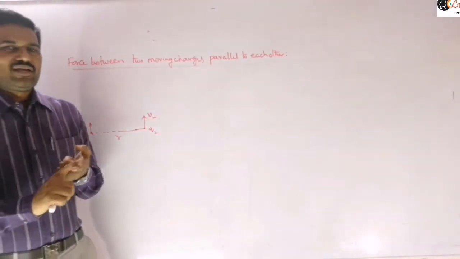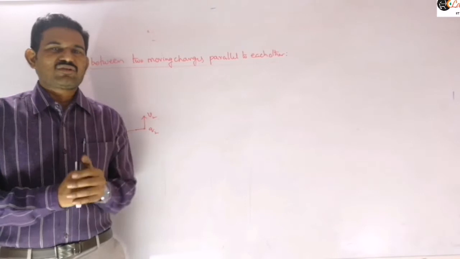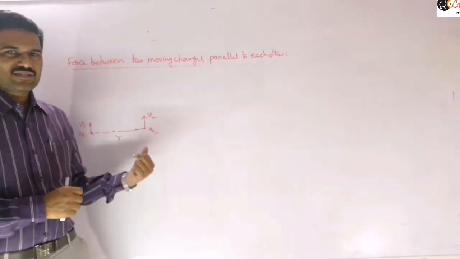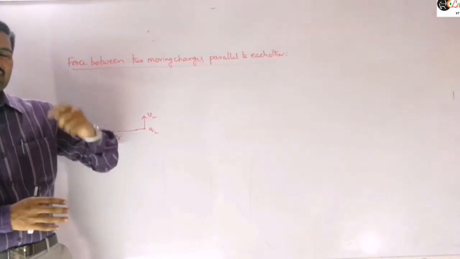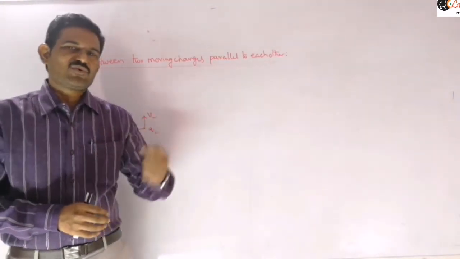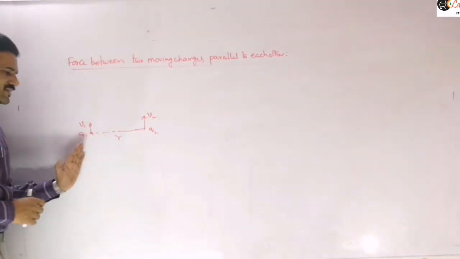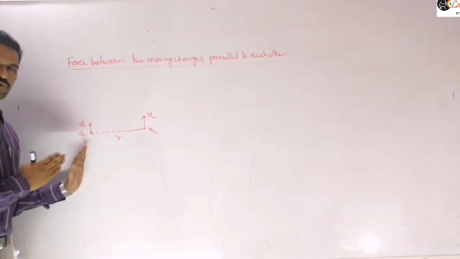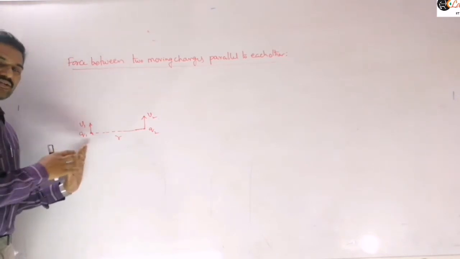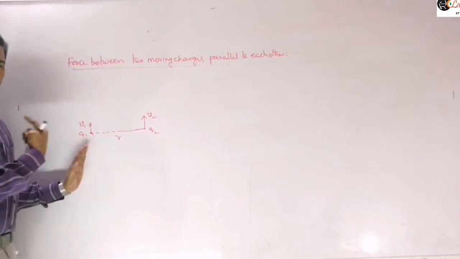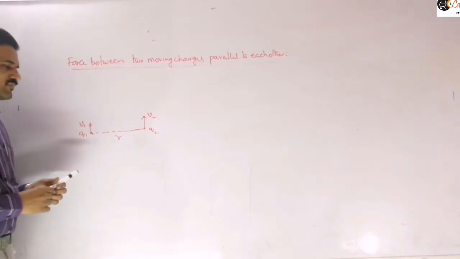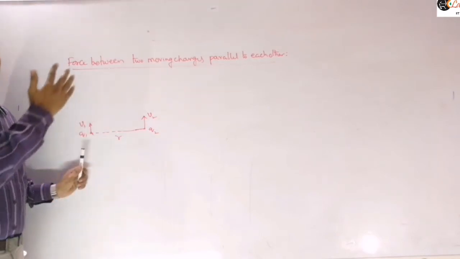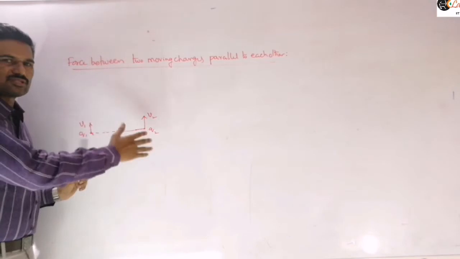Now let us consider this particle moving here. It should produce some magnetic field in the surroundings of this charge. In that magnetic field this q2 is moving, right? So there may be a chance of the magnetic field acting on this particle here.